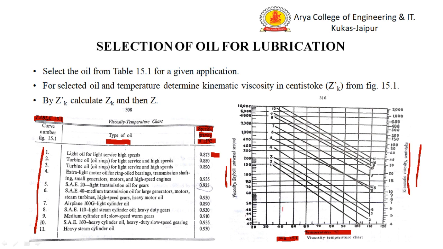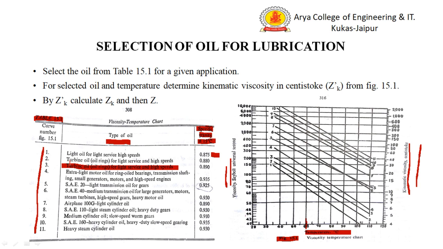So first we select an oil from table 15.1. Let me take oil number 3, and we assume that the temperature of the oil is 60 degrees centigrade.